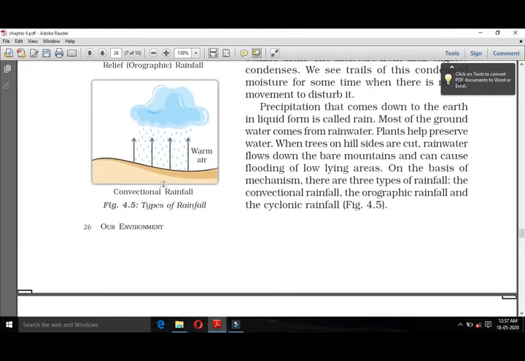And in the warm air, actually moisture is very low, because in warm air water evaporates very rapidly, and it becomes cloud.